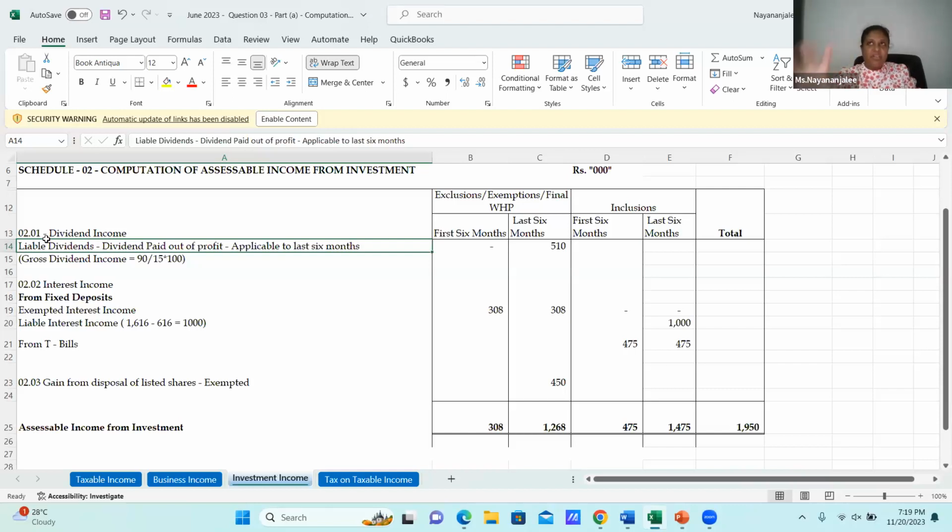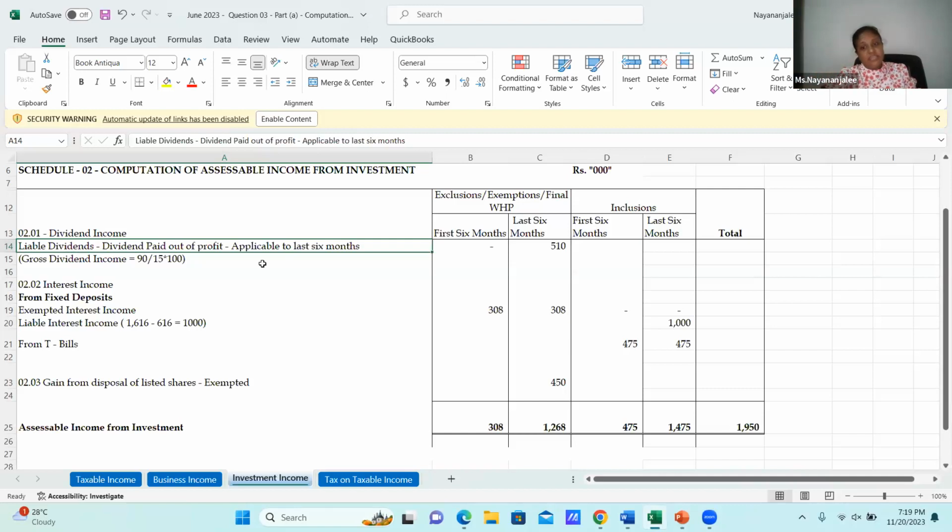The 510 is equal to 85%. Rather than taking that, use the 90,000 deducted amount. That means the 90,000, that 15% deducted amount, has been given to you. Then just check: 90,000 equals 15%. If so, what's the amount of 100%? Then here, liable dividends paid out of profit, applicable to the last 6 months.